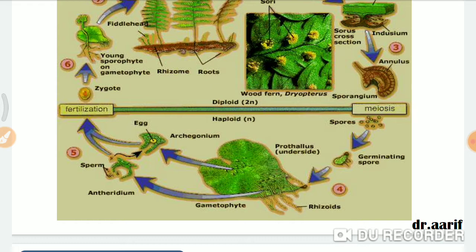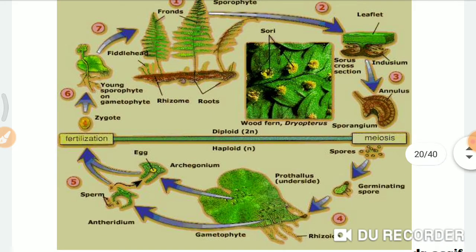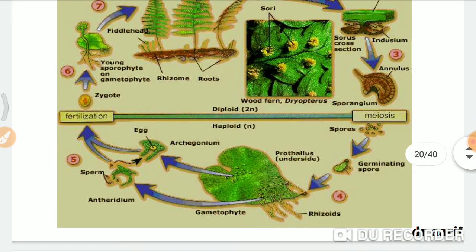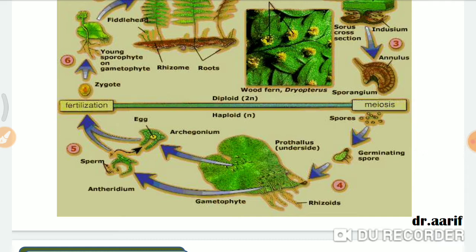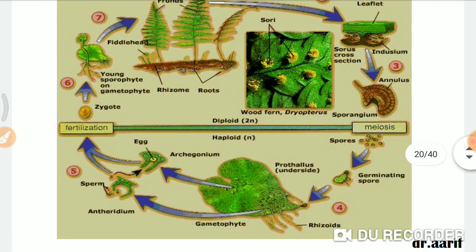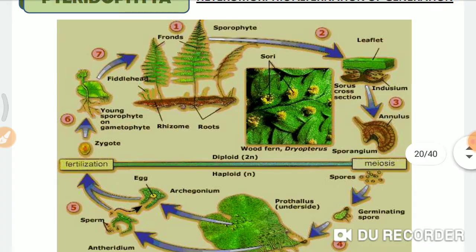In these organisms, sexual reproduction takes place with the help of zygote, and asexual reproduction takes place with the help of spores. So if you see, this is asexual reproduction and this is sexual reproduction. Once the spores germinate on the land, the prothallus will arise. On the prothallus, archegonium and antheridium will arise. These are nothing but female and male gametes. They fuse together, they form a zygote, and they form this fern plant.